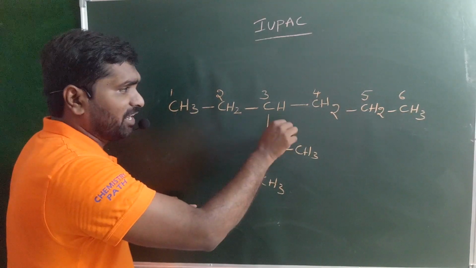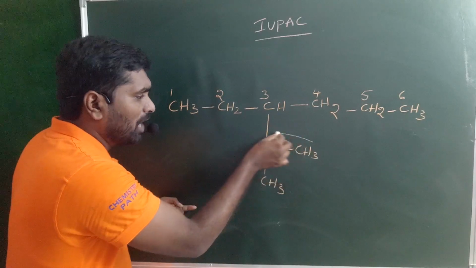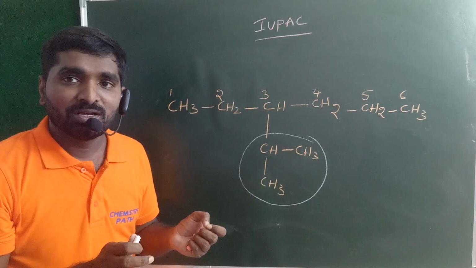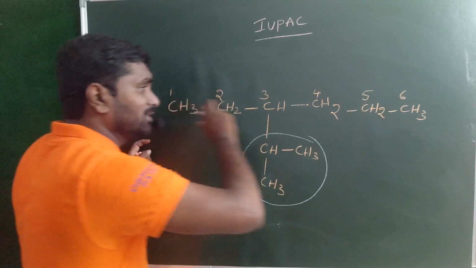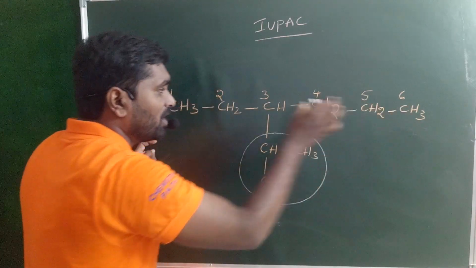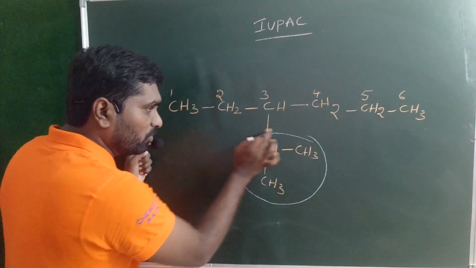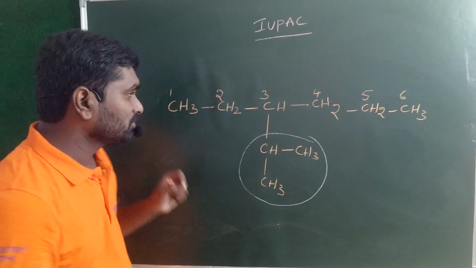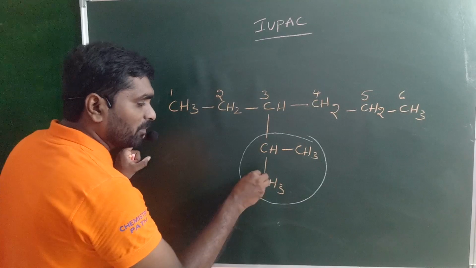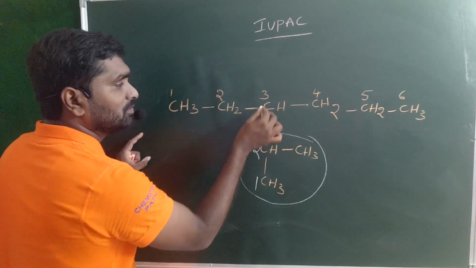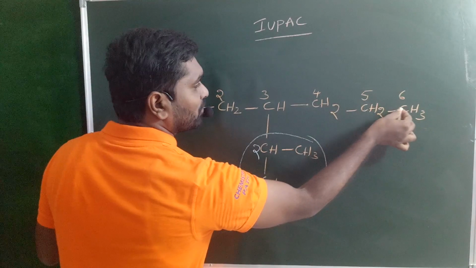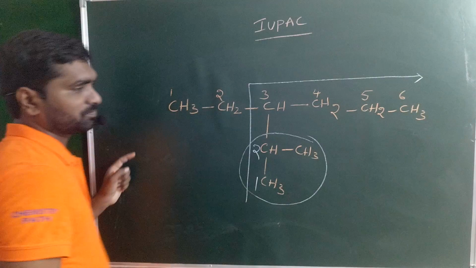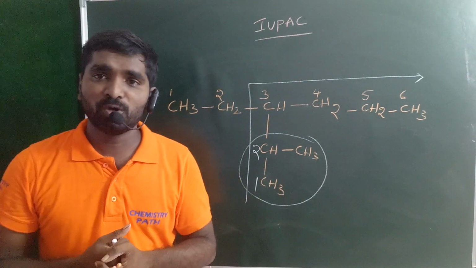When you go from the left-hand side, on the third carbon you have one substituent, which may be the isopropyl group. Maybe your longest chain is like this, a 6-membered carbon chain. On the third carbon you have the isopropyl group, which is your substituent. First point. Second one, when I start from this carbon, 1, 2, 3, 4, 5, 6. Again, this is also a 6-membered carbon chain, the longest chain. The same number of carbon atoms are present, no problem.